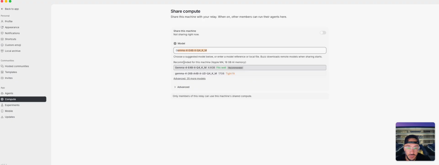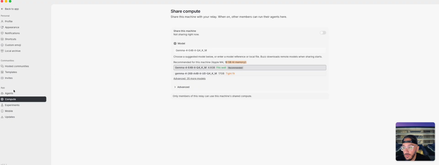So I have 24 gigs of RAM. So recommended for my Apple M4, using 18 gigs for AI memory, is the Gemma 4, right? So what happens is with this, if I click this on, now I'm sharing compute for any specific agent that I have enabled for that model.